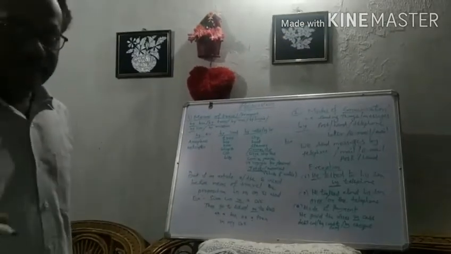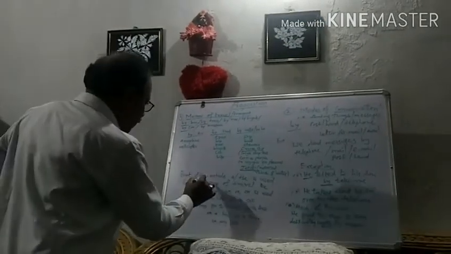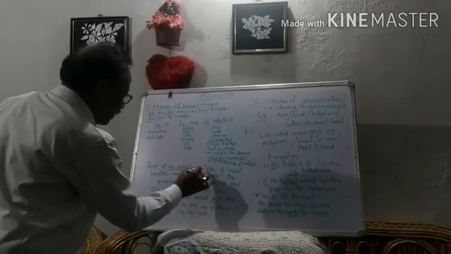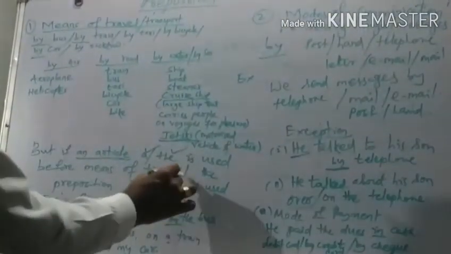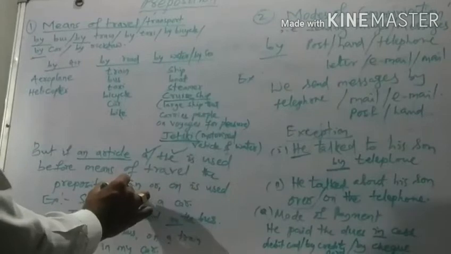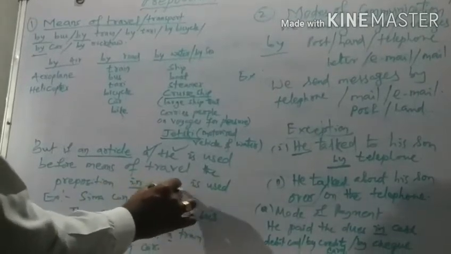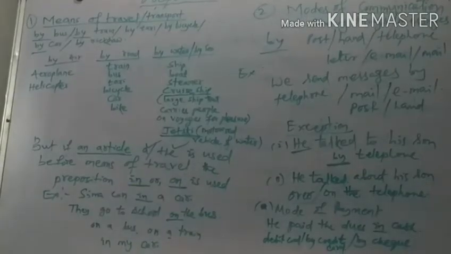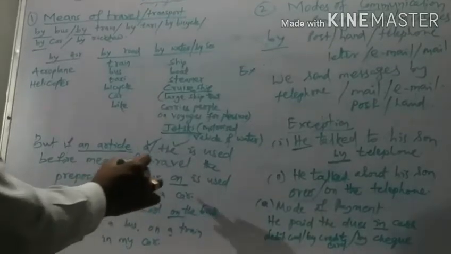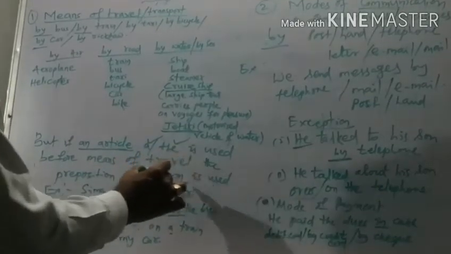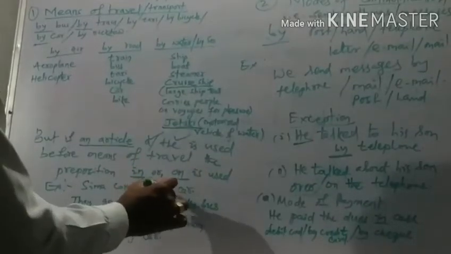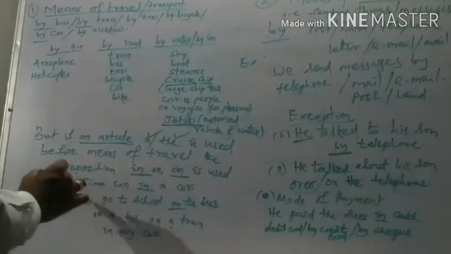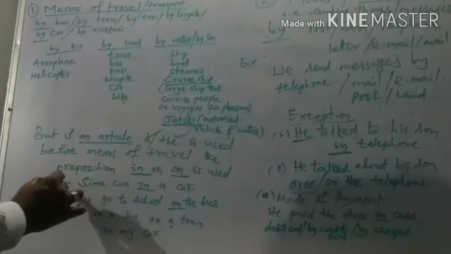But one thing we have to remember is that if an article, that is a or the, is used before means of travel, in that case we have to use either in or on before the means of transport.